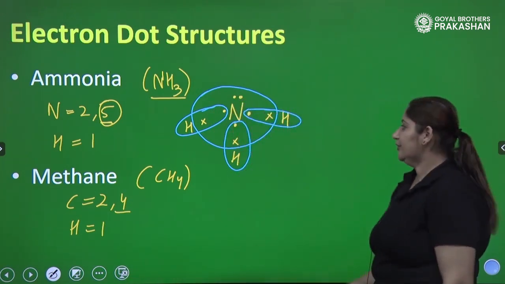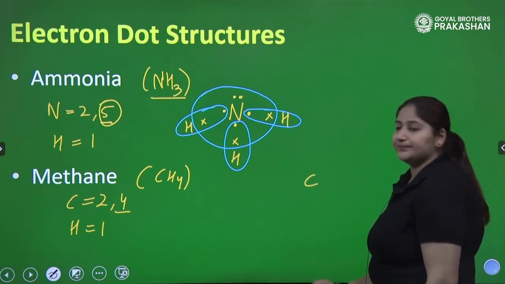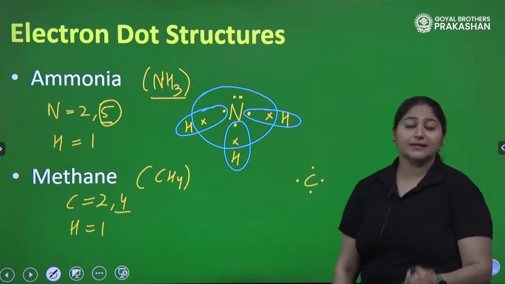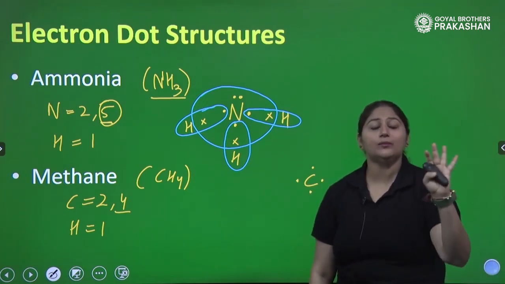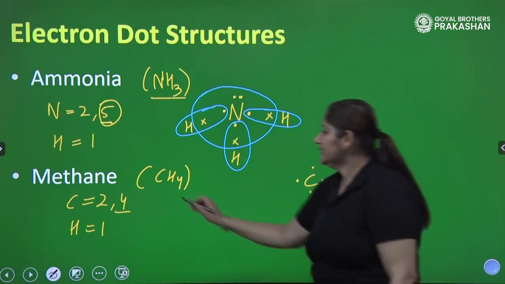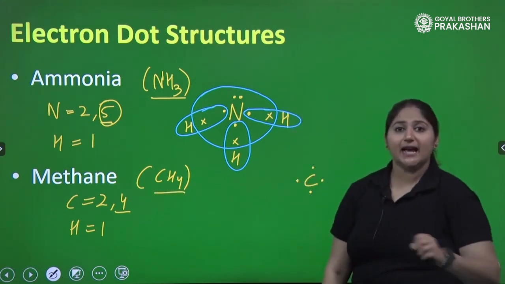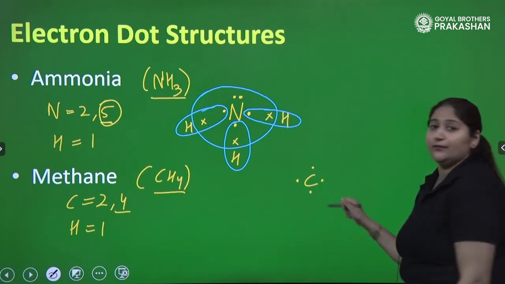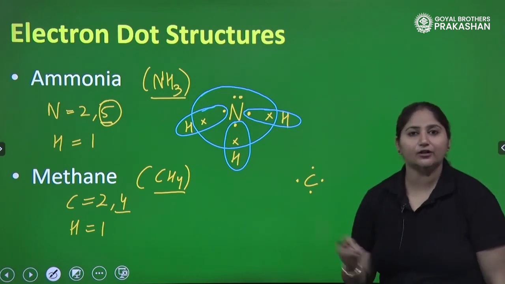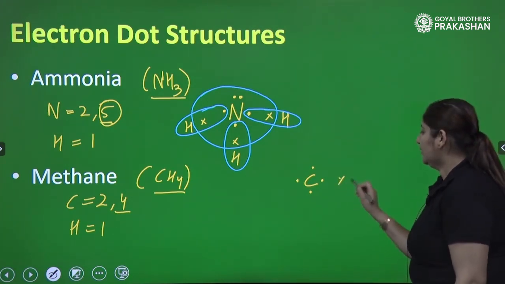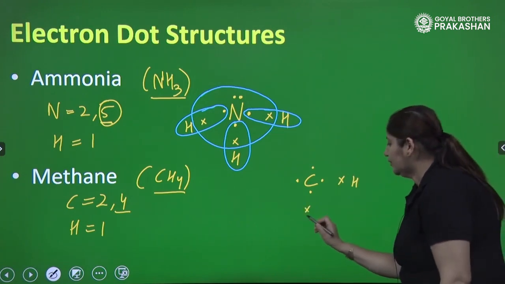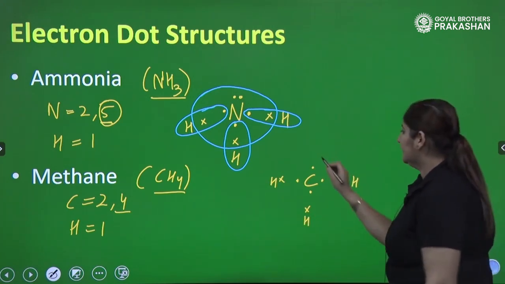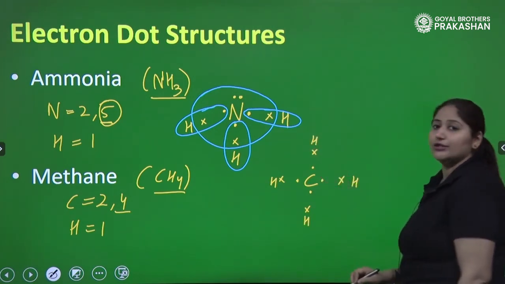Let's draw the electron dot structure. So, we have carbon here having 4 electrons. Why am I drawing them separately? Because I want to show the bond between 4 hydrogen atoms. Because it is CH4. Methane gas is CH4. 4 H atoms are attached with carbon. So, to place 4 hydrogen atoms, I should show 4 electrons separately. So, let's put 1 hydrogen here with its electron, another hydrogen here with its electron. So, you can show dot or cross, 1 electron with hydrogen here.